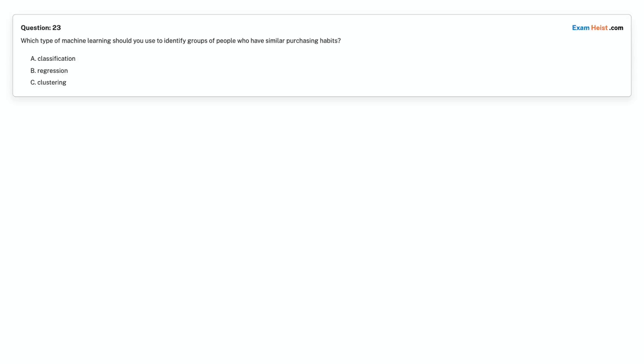Question 23. Which type of machine learning should you use to identify groups of people who have similar purchasing habits? Option A, classification. Option B, regression. Option C, clustering. Choose the correct answer.